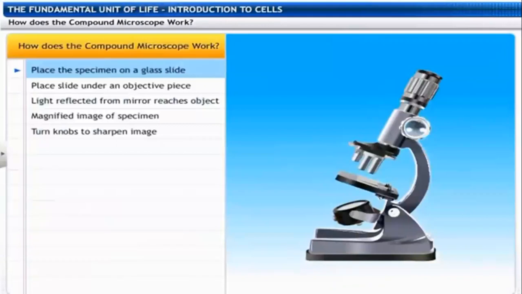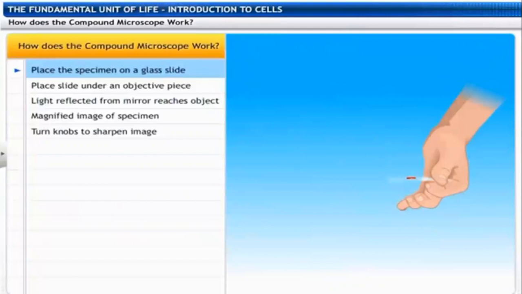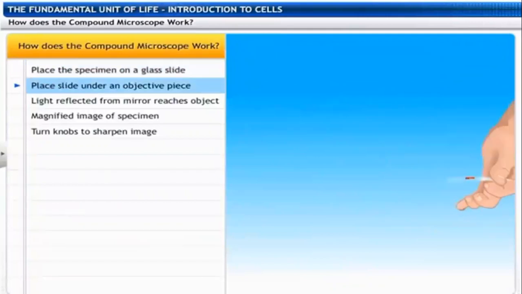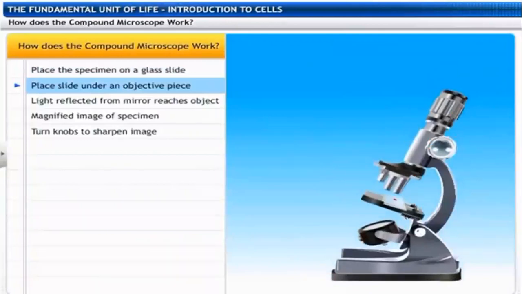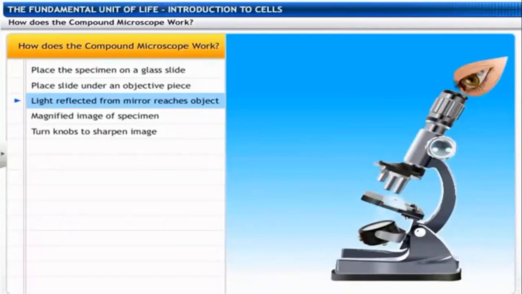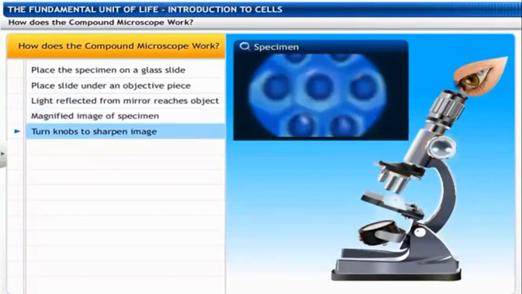Let us observe using the compound microscope and look at specimens. Place the specimen on a glass slide on the stage. Light reflected from the mirror reaches the object. Now we can observe the magnified image of the specimen. Turn the knobs to get a sharper image.